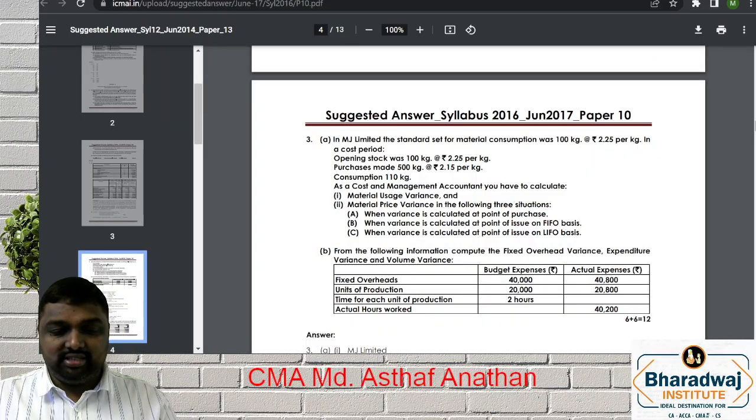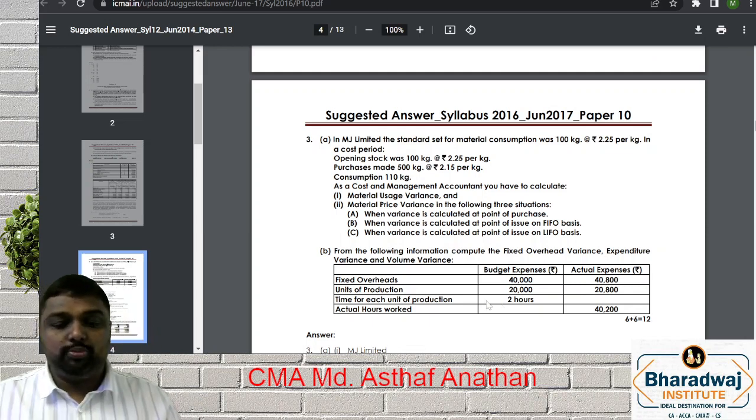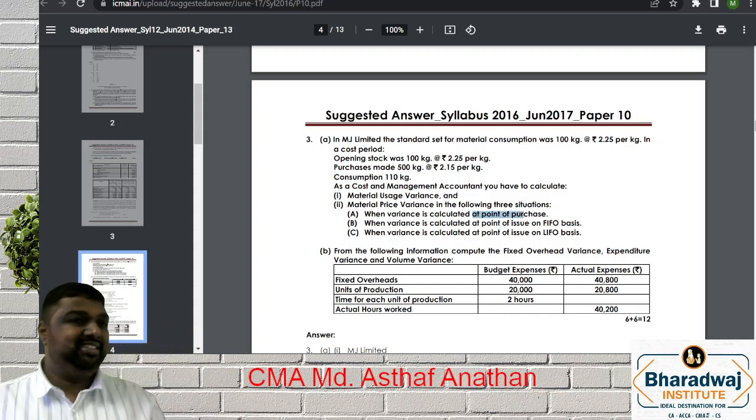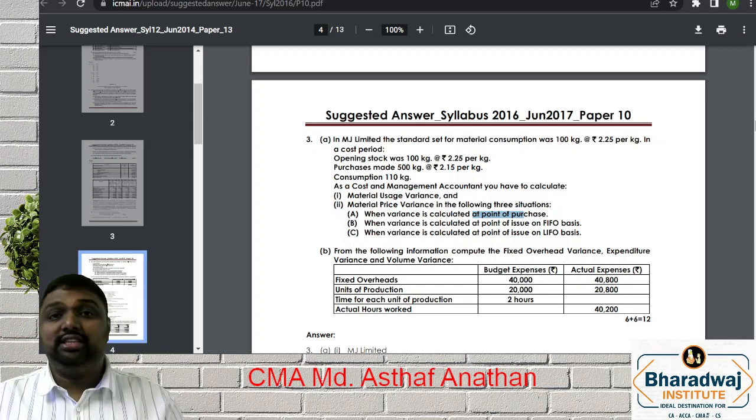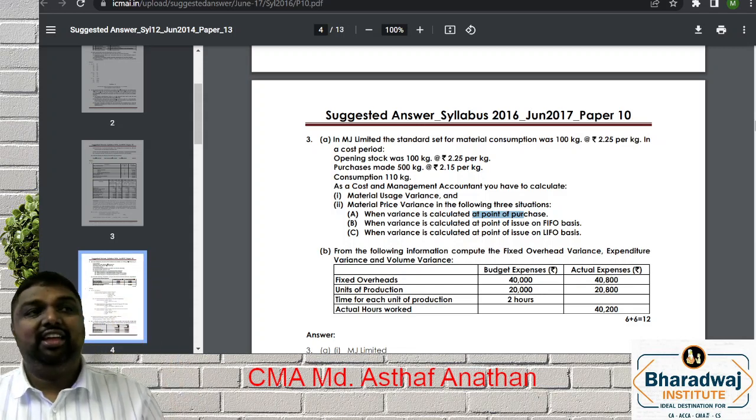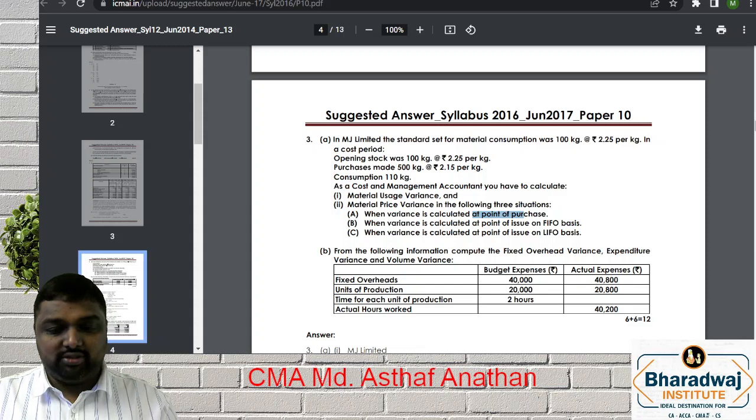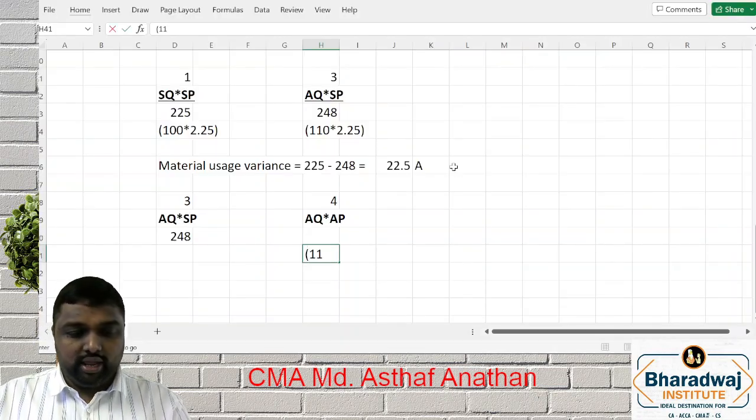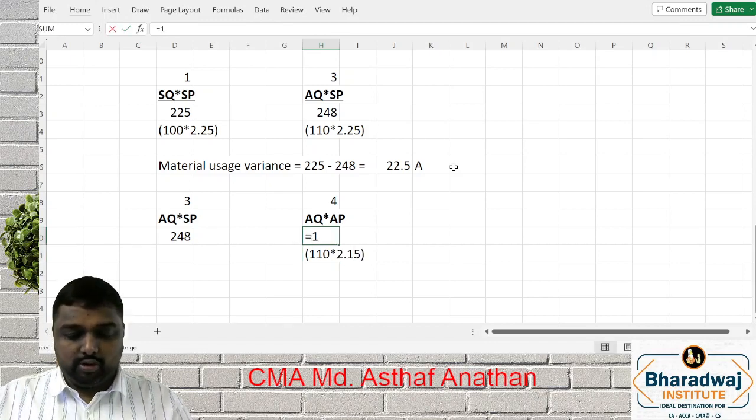My dear friends, this came as a 6-mark previous year question. So, how to proceed? It said that variance is calculated at the point of purchase. They are asking 3 methods. If they say point of purchase, we have to take the purchase price. What is the purchase price? 2.15. So you have to take 110 into 2.15. So what will you get?